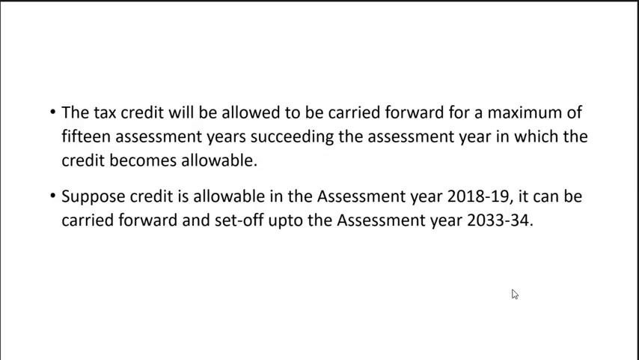The tax credit will be allowed to be carried forward for a maximum of 15 assessment years succeeding the assessment year in which the credit becomes allowable. Suppose credit is allowable in the assessment year 2018-19, it can be carried forward and set off up to the assessment year 2033-34.